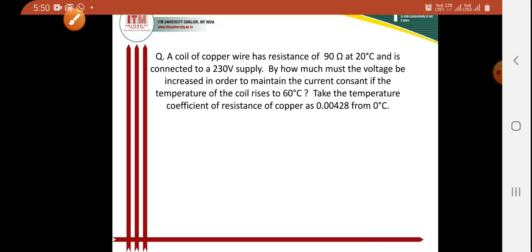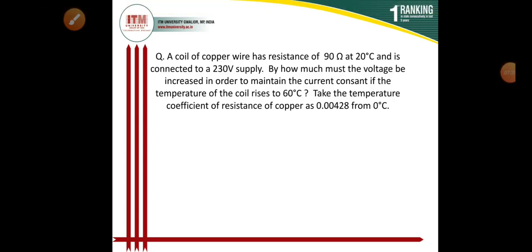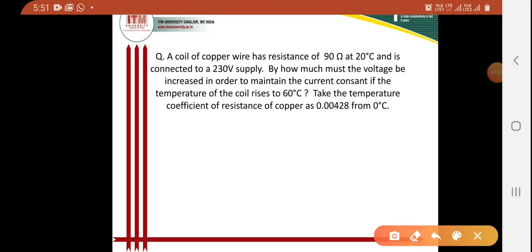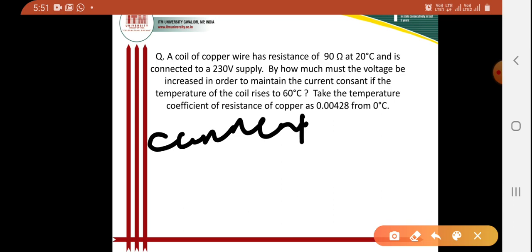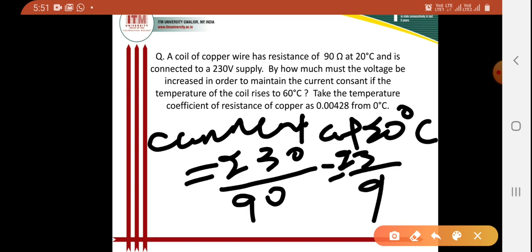Now, the current at 20 degree centigrade will be 230 volt divided by 90, which is 23 by 9 ampere.